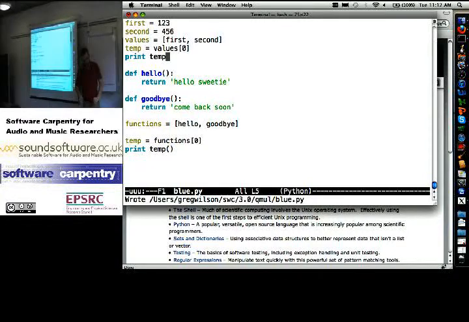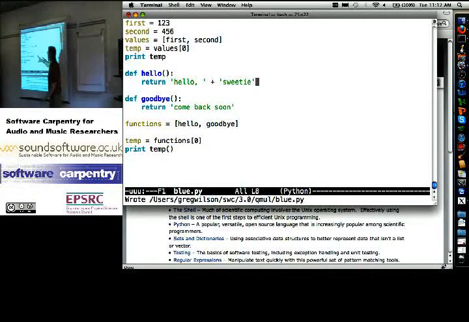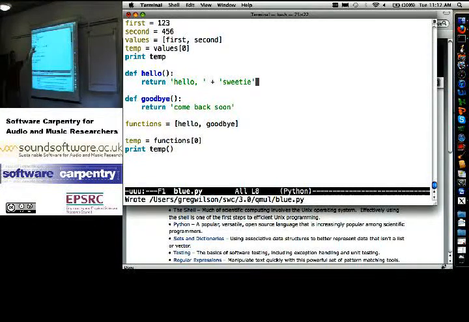If, for example, I change this to be hello, comma, space, plus sweetie, maybe it's a bit clearer that hello is actually doing some work. So here I have to say, okay, go to that thing and do those instructions and give me back the result. Here, temp is just an integer. Integers are really stupid. They don't know how to do anything. They're just a value. Hello, I am the number 123. That's about the extent of my abilities. Right? I don't do 123. It's not a verb, it's a noun. Down here, that's a verb and that's a verb.